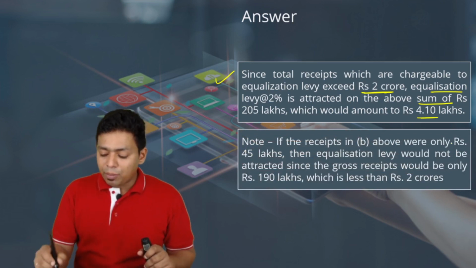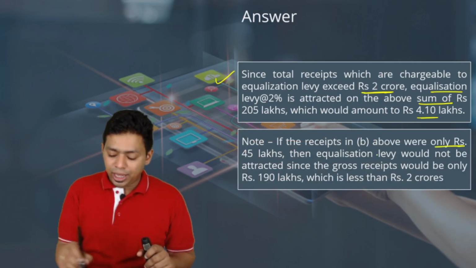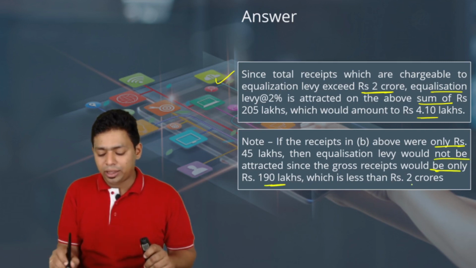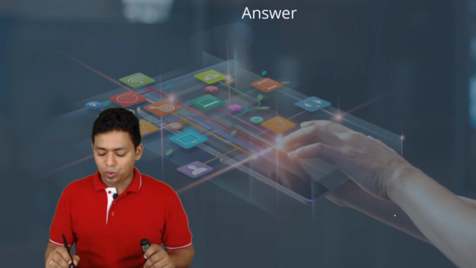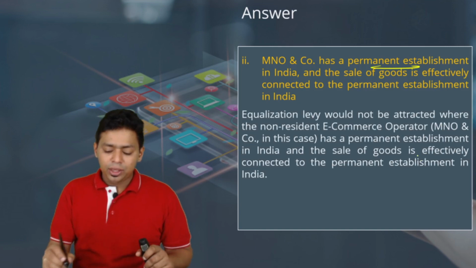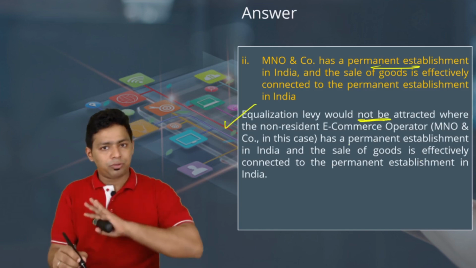Note, if the above were only 45 lakh, then the equalization levy would not be attracted since the gross receipt would only be 190 lakh, which is below 2 crore rupees. So what if they are having a permanent establishment in India? Equalization levy would not be attracted. That is very much clear.